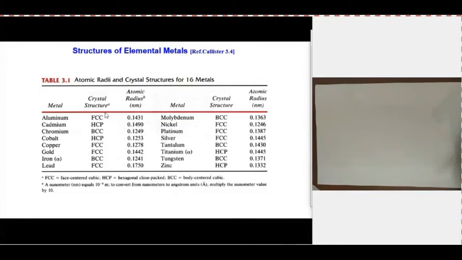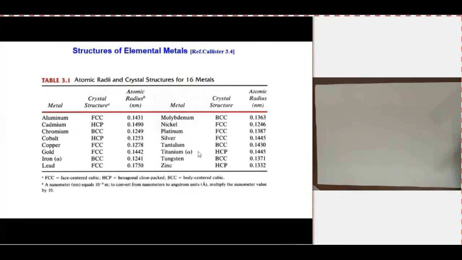Then we discussed the atomic packing factor, coordination number, number of atoms per unit cell, and the density of the simple cubic, FCC, BCC, and hexagonal close-packed structures. Next, we are going to discuss polymorphism and allotropism.